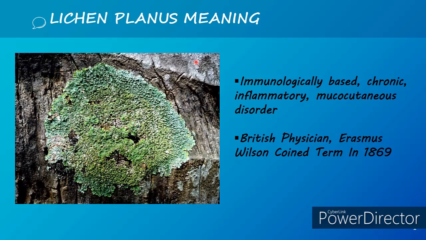Hello everyone. In this video, we are going to see about Lichen Planus and its management. So what is Lichen Planus? Lichen means a plant or moss that grows on trees or rocks, and planus means flat. Based on its appearance, British physician Erasmus Wilson coined the term Lichen Planus in the year 1869.